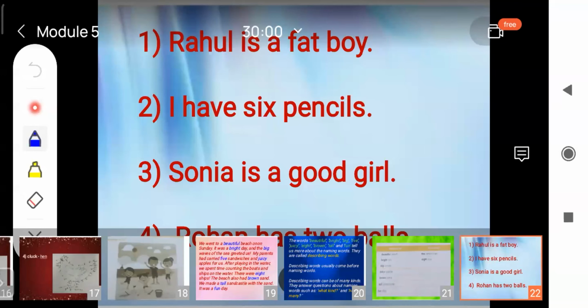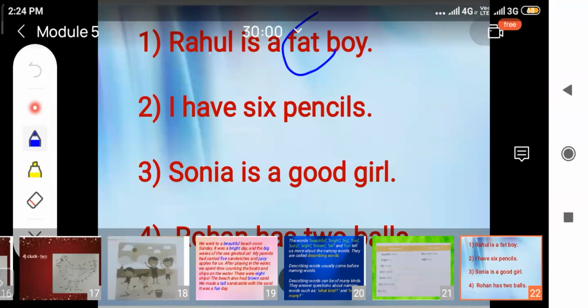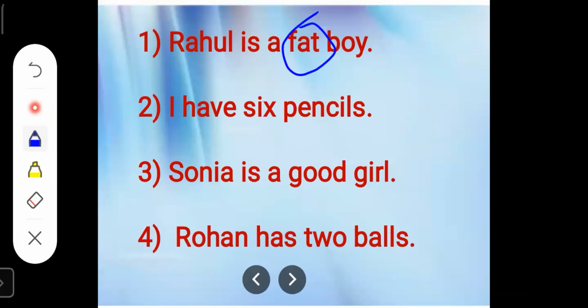So the word that tells us something more about a noun or a naming word is called a describing word. In this sentence, the word fat is telling us what kind of boy Rahul is. So fat is a describing word. If we ask, what kind of boy is Rahul? We get the answer, Rahul is a fat boy.